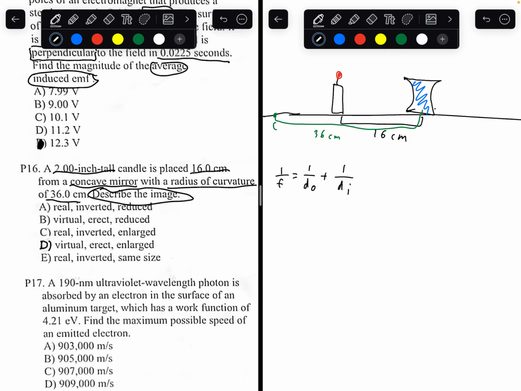So, what is this formula here? F stands for focal length. DO is the distance between the object and the lens. DI is the distance between the image and the lens.